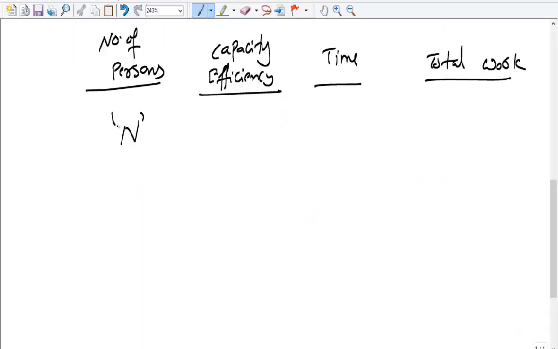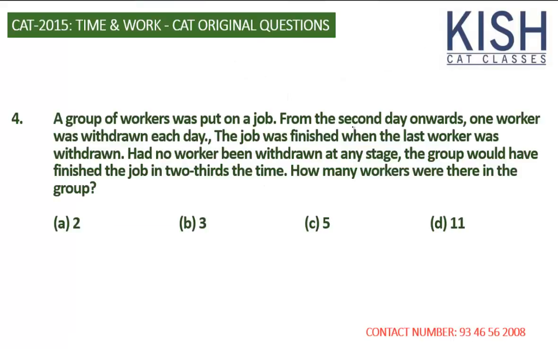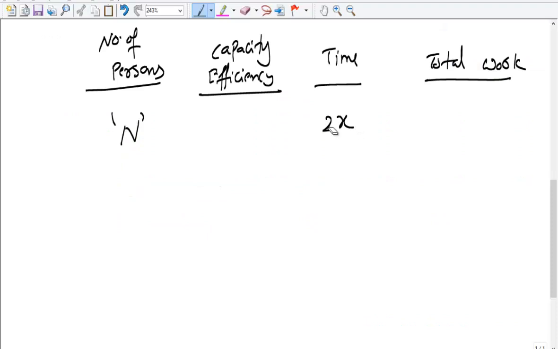So let's say the time taken by all of them to finish the work is 2x. I've taken 2x, keeping in mind that if all of them work, they finish the work in two-thirds of the original time.